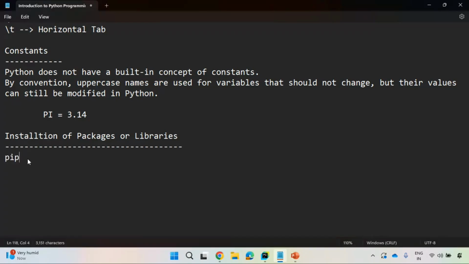Pip. Pip means Python package installer. So with this pip, you can install any package. Issue this command: pip install package name. Pip install package name, or library name.